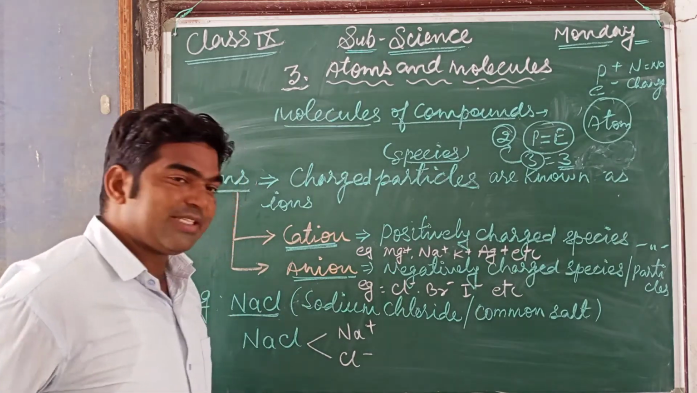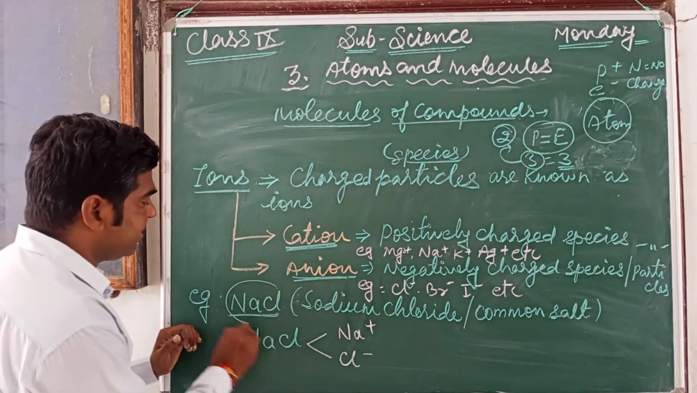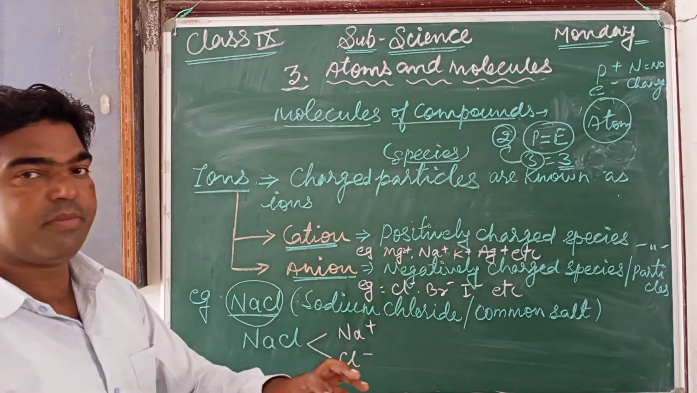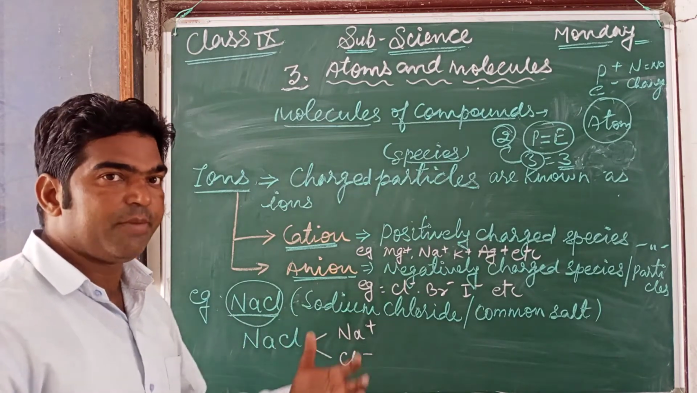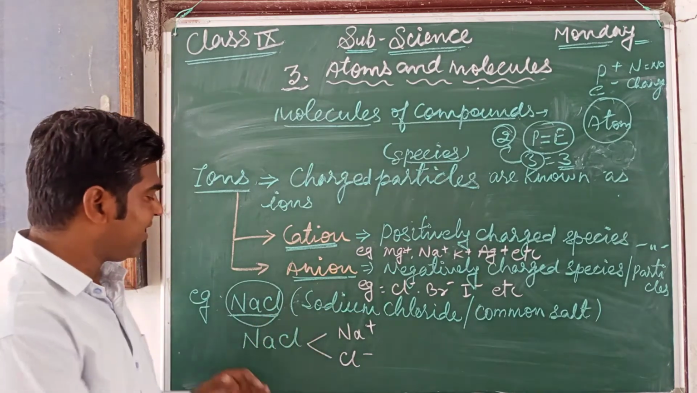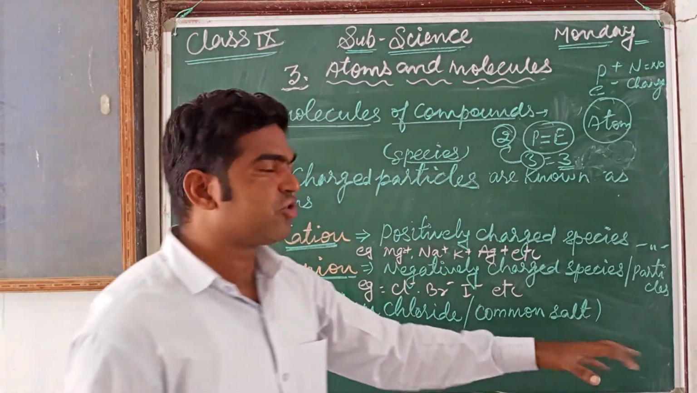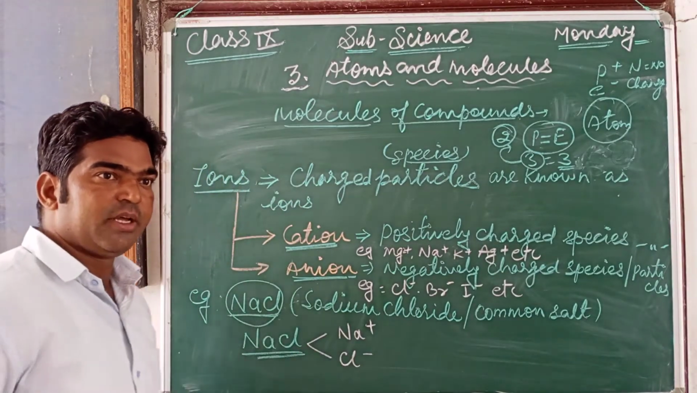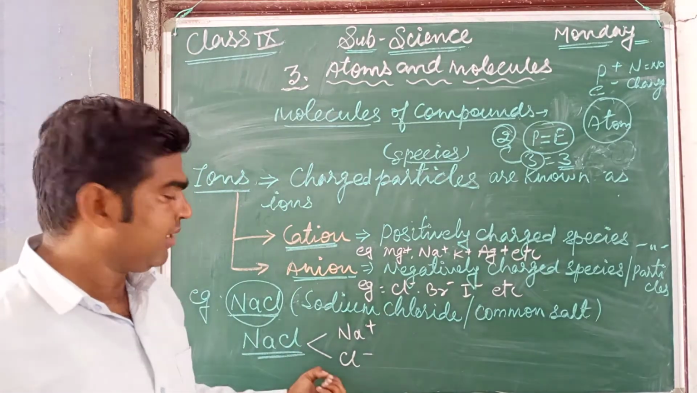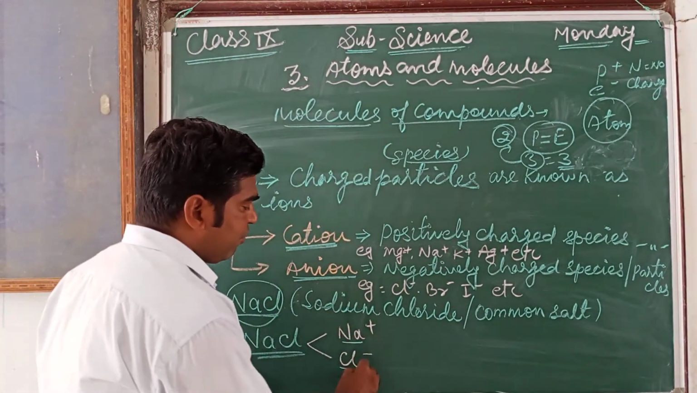Now for example, if we take sodium chloride, this sodium chloride is formed by the reaction of sodium and chlorine. When sodium and chlorine react, they form the compound sodium chloride, which is commonly known as common salt, table salt, which we use in food. So when it is dissociated, it forms two ions.